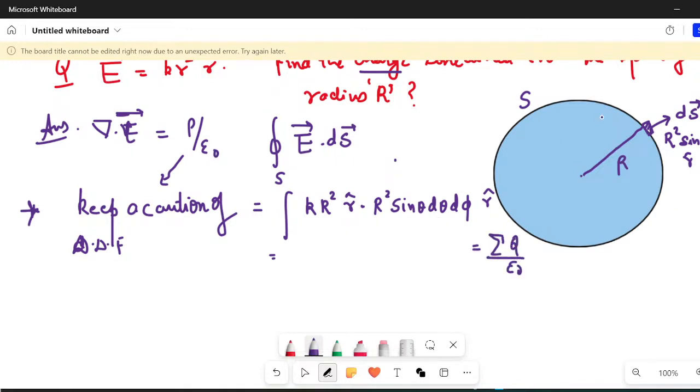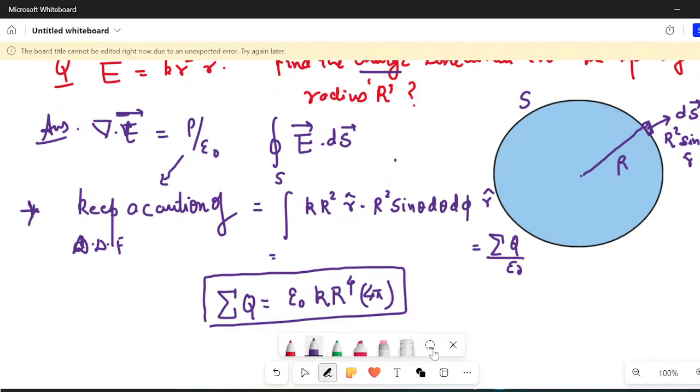The net charge enclosed within this surface S is equal to summation q divided by epsilon naught. So the net charge enclosed, summation q, is equal to epsilon naught k, and this k is not 1 upon 4 pi epsilon naught, it is simply some different k. This would be R raised to power 4, and the sine theta d theta d phi integration would give you 4 pi. So the answer would be this.